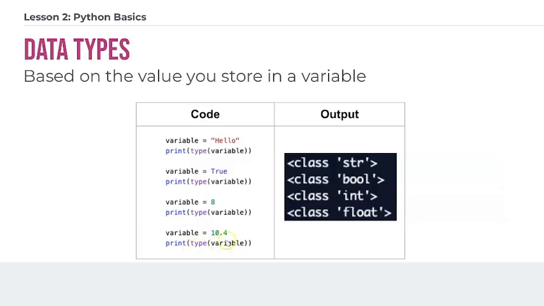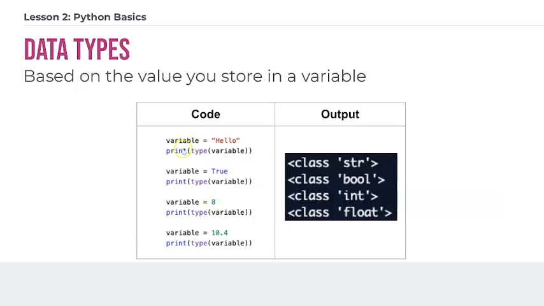And type will actually take a variable, and then what it does is it produces this definition or this word that represents the type of that variable. So that's how we're getting this printout that says class str, class bool, class int, class float. That's because string, boolean, integer, and float is the type of each of these variables once they've been assigned the values on the right.